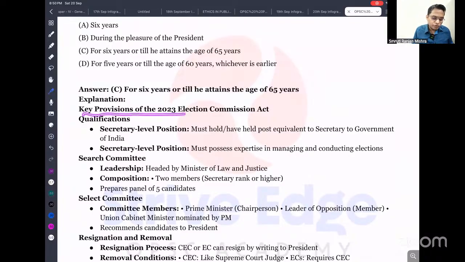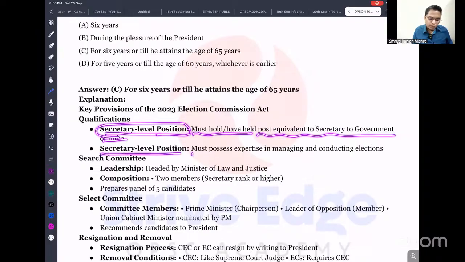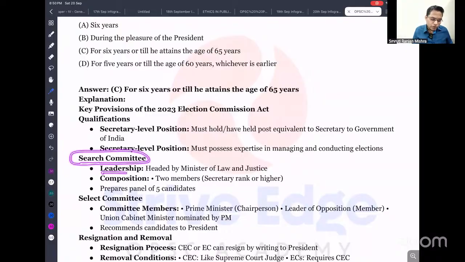So the key provisions of the 2023 Election Commission Act. What is the qualification of an election commissioner? They must hold a position equivalent to Secretary to the Government of India, a secretary level position, and must possess expertise in managing and conducting elections. The search committee to search for appointment of the election commissioners is a 5 member committee headed by the Minister of Law and Justice. Apart from the law minister, there should be 2 members of rank equivalent to secretary or higher. They provide 5 names to the panel.